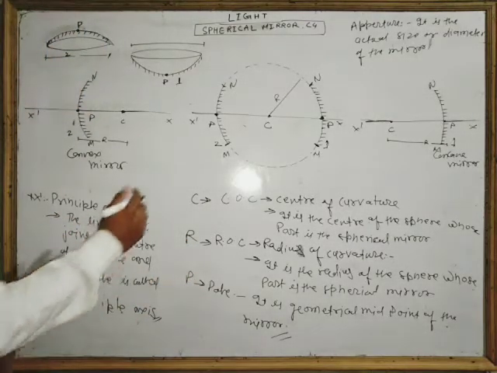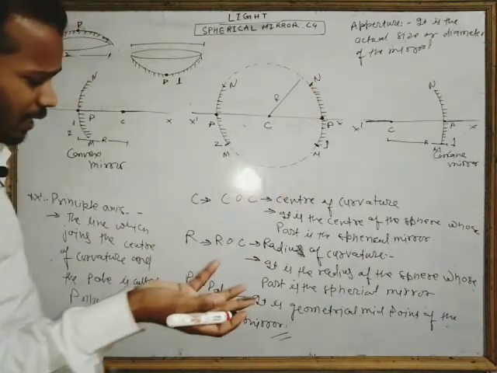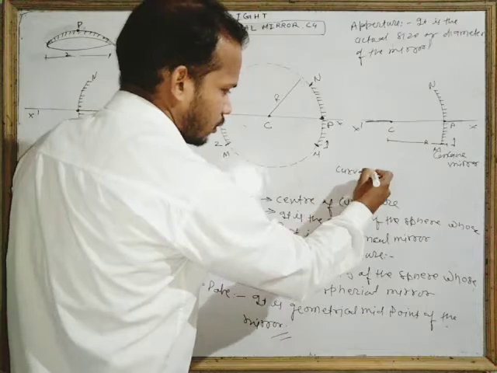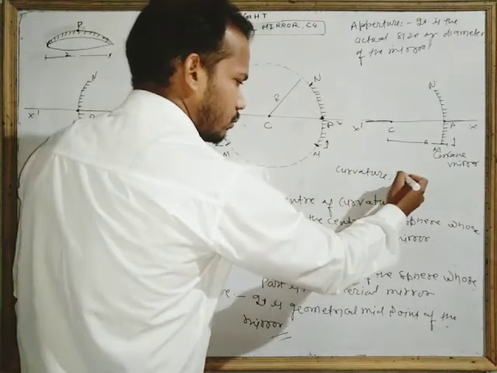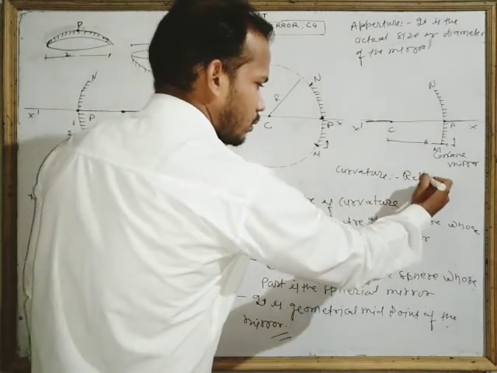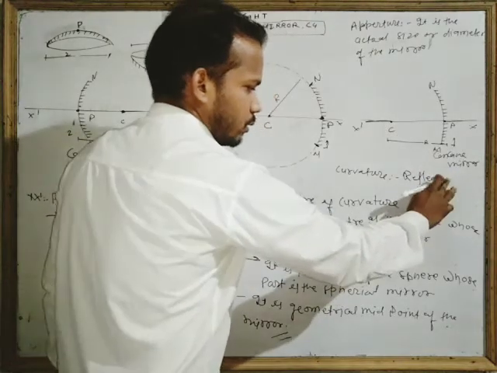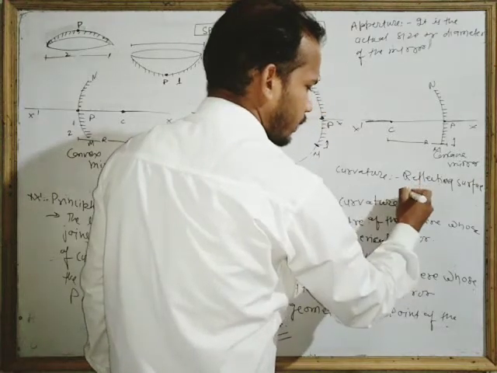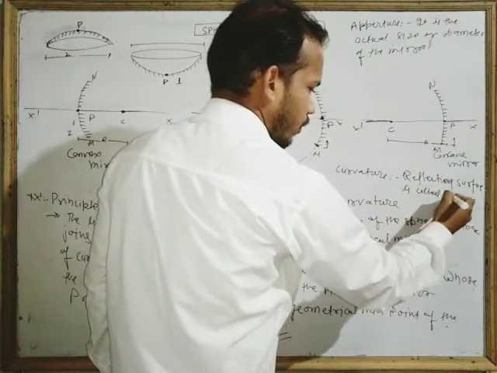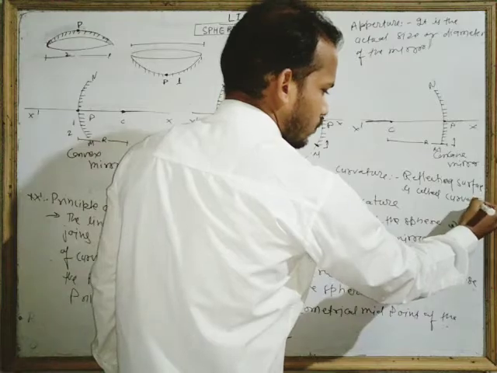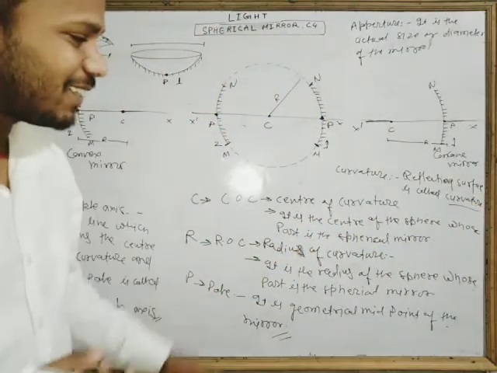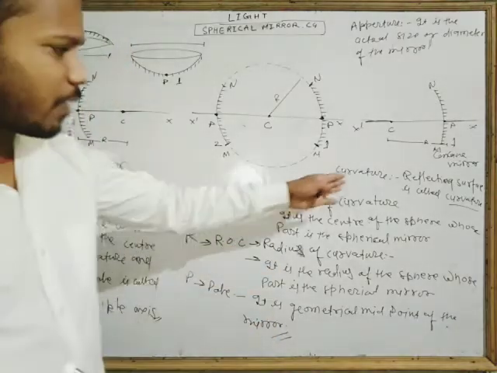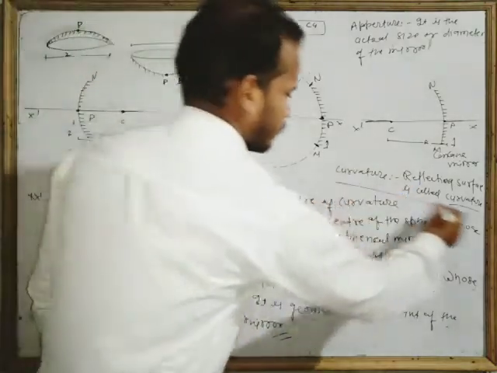Next is the curvature, the reflecting surface. I am writing where I can write. Look, I can write here. Curvature. Reflecting surface. The reflecting surface is called curvature. Here in the spherical mirror, the curvature is the reflecting surface. Okay, so curvature is the reflecting surface.